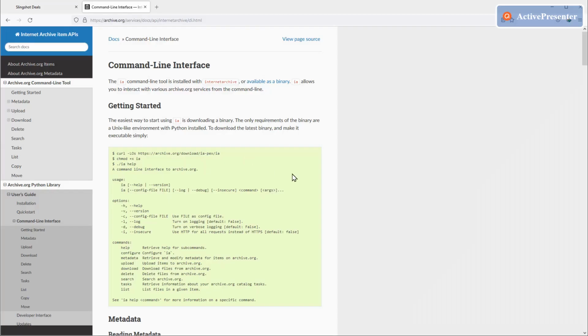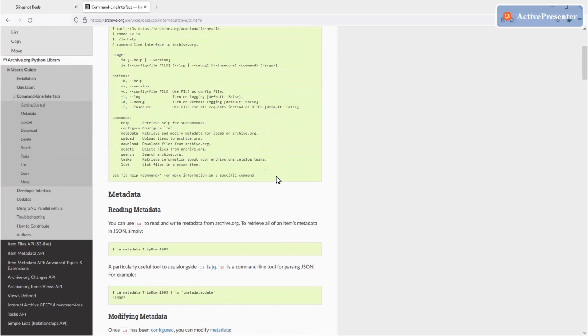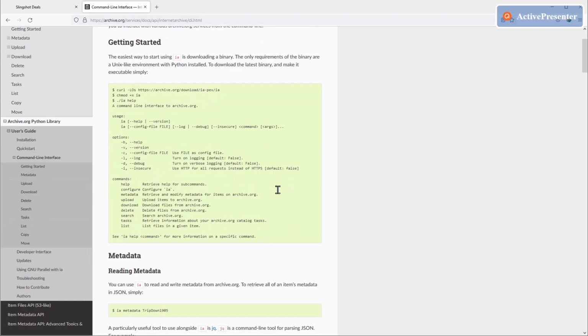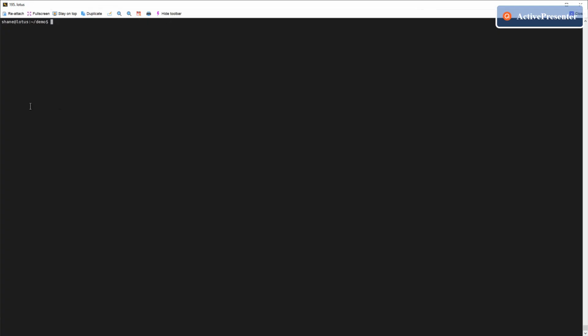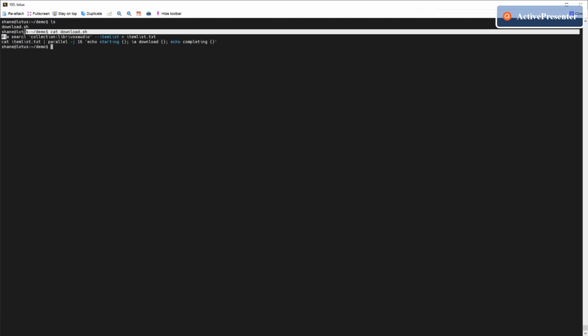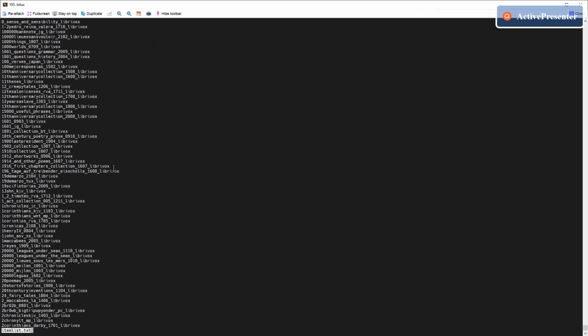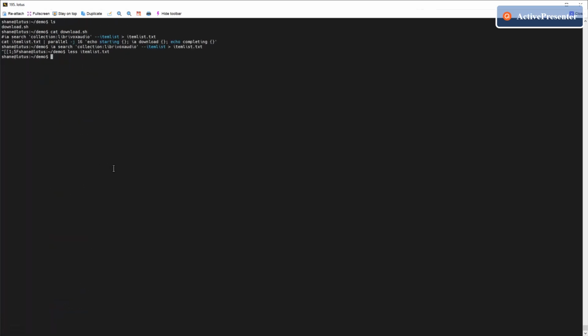To prepare for the download, first you need to install the IA command line interface provided by the Internet Archive website. Then, in a Linux command line, you can run the IA command to search for all items inside Librivox audio collection and save the list into a text file. Finally, you can download each item from the list using IA command and speed it up with some parallelism.